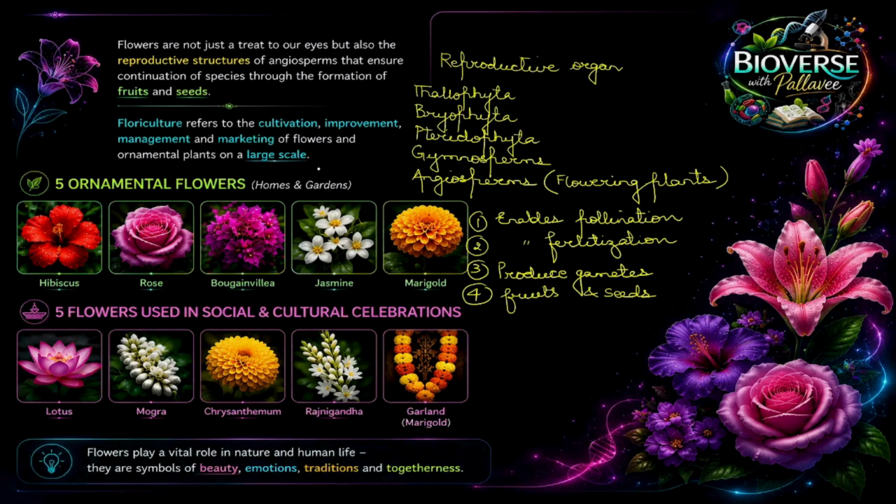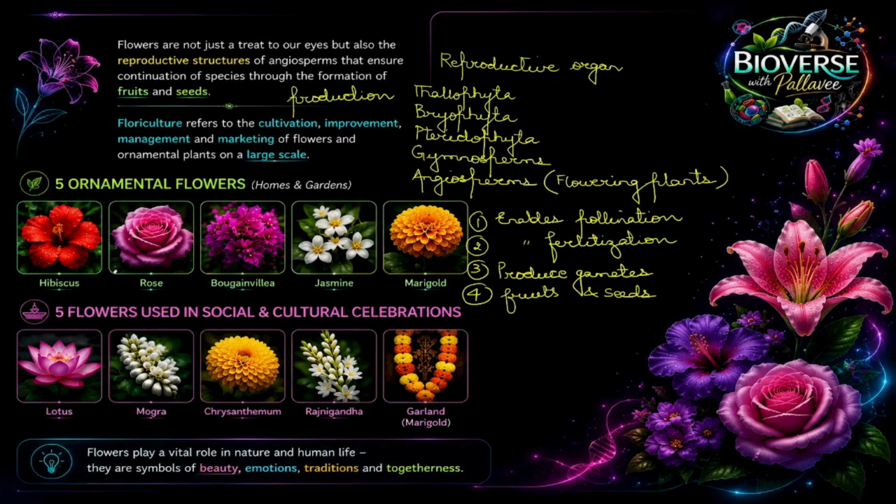Children, it is the branch of horticulture that deals with the cultivation, production, improvement, management, and marketing of flowers and ornamental plants on a very large scale. Yes. So a few examples your NCERT has asked. Tell us a few examples of the ornamental flowers and the flowers that are used in social and cultural gatherings.